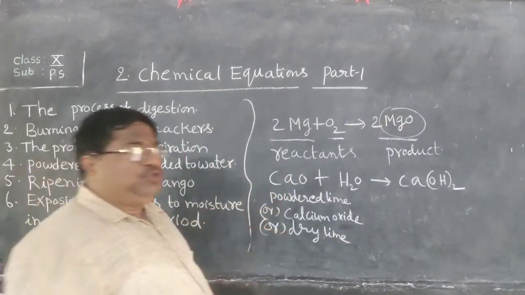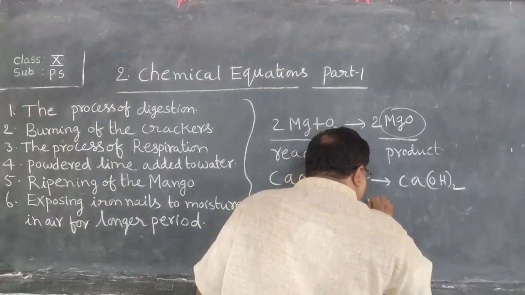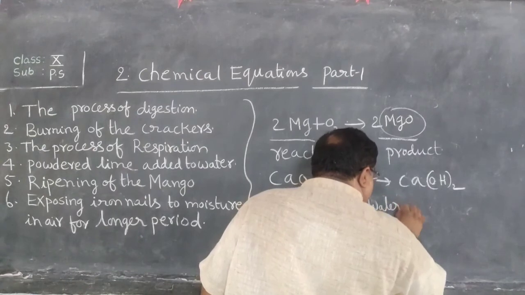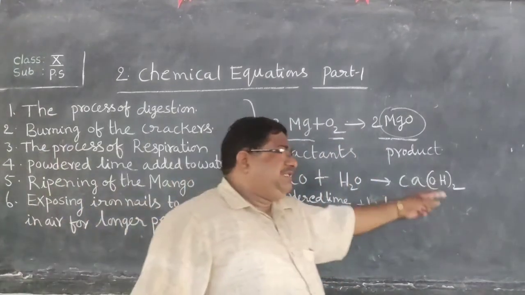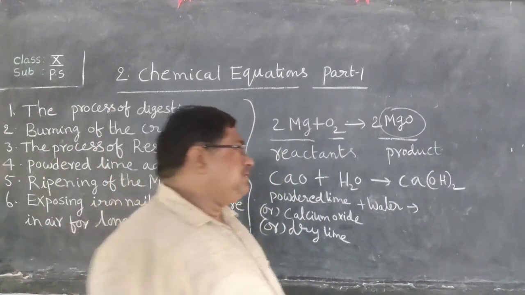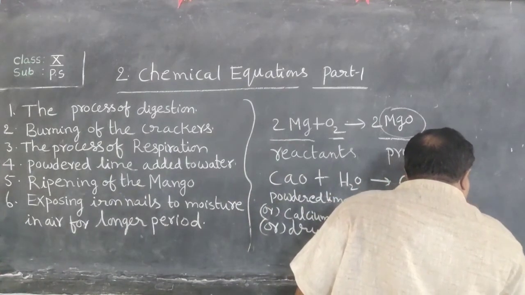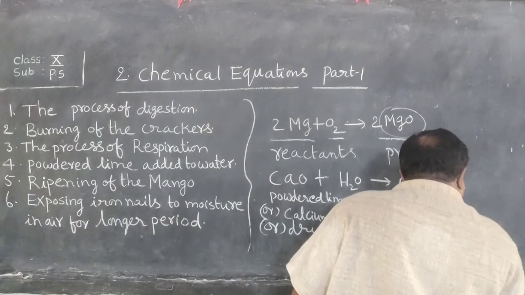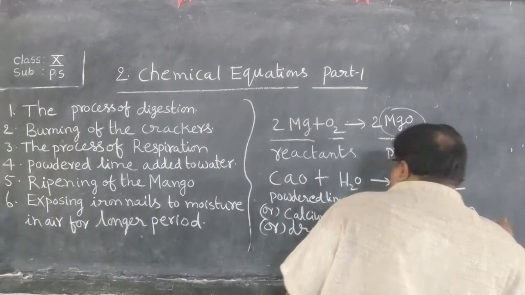CaO added to H2O, water, gives rise to Ca(OH)2. What do you call that? Say calcium hydroxide.